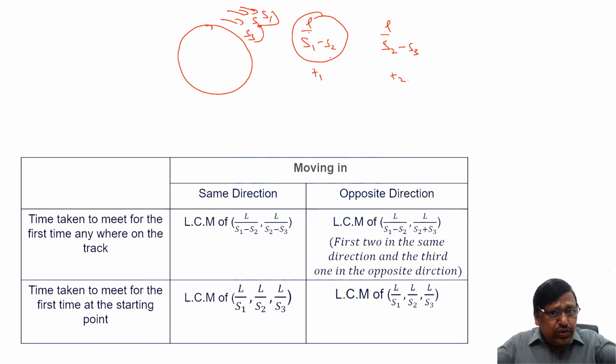If these 2 things happen simultaneously, all 3 will meet or not. Suppose every 5 minutes S1 and S2 are meeting, the first 2 guys are meeting. Every say 7 minutes the next 2 guys are meeting. When these 2 meetings happen simultaneously, all 3 people will be meeting simultaneously. When they will happen simultaneously, it is nothing but an LCM question.